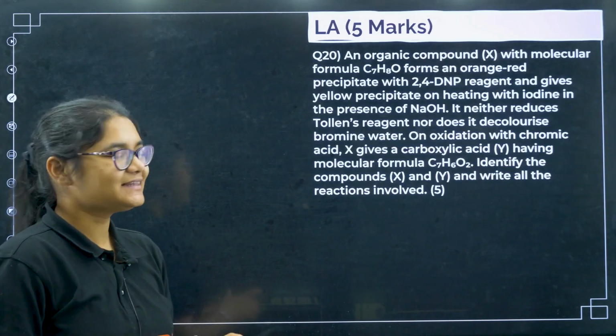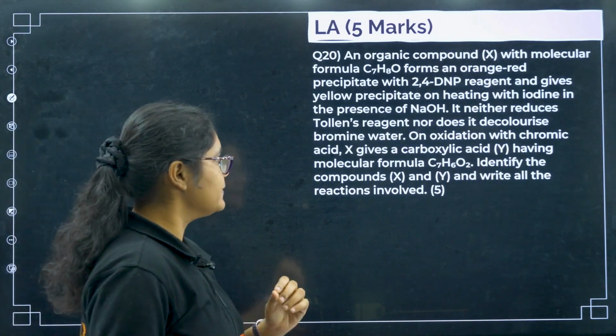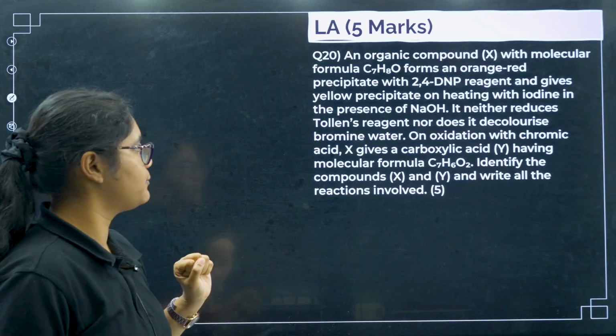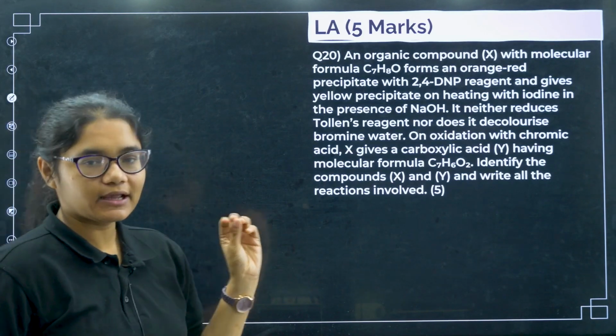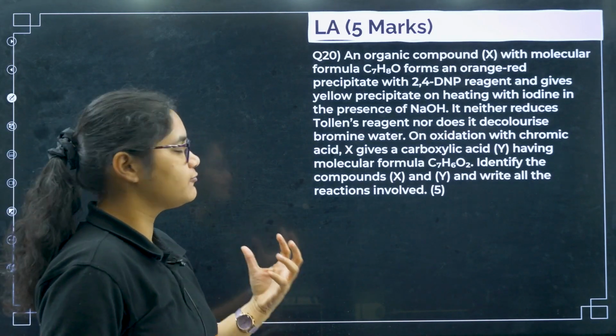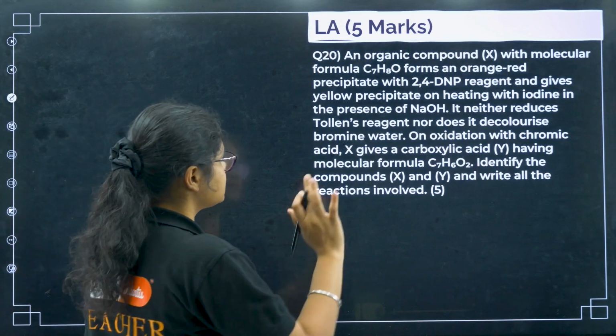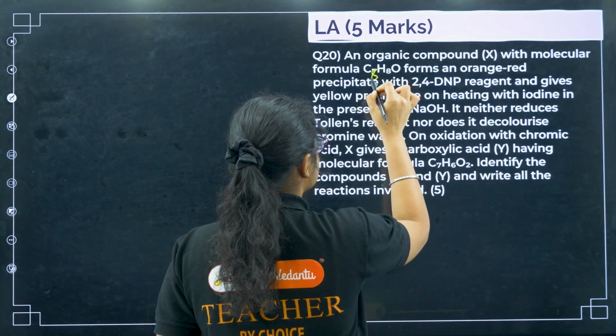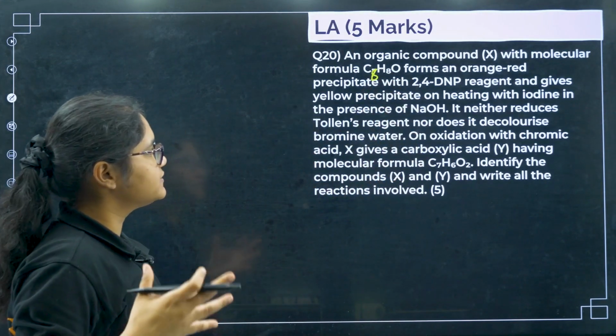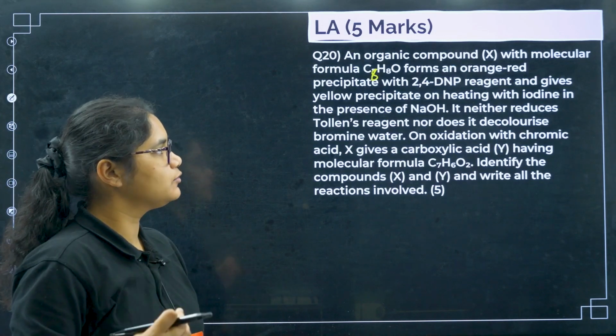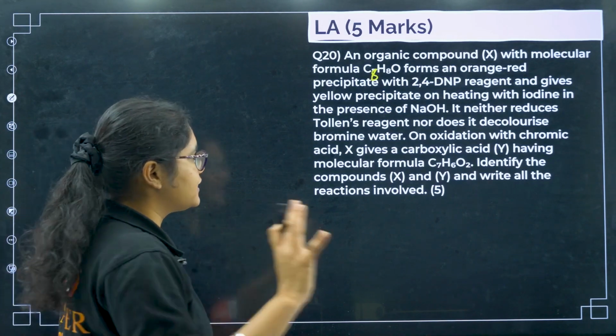Okay, let us see the next question, that is question number 20. So this type of question is also very popular. An organic compound X with molecular formula C8H8O forms an orange-red precipitate with 2,4-DNP reagent. Now let us see up to this one.